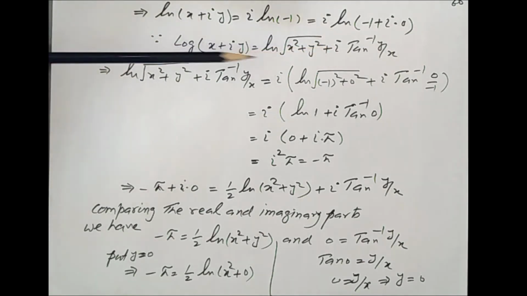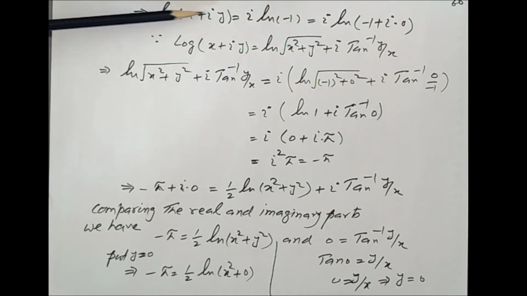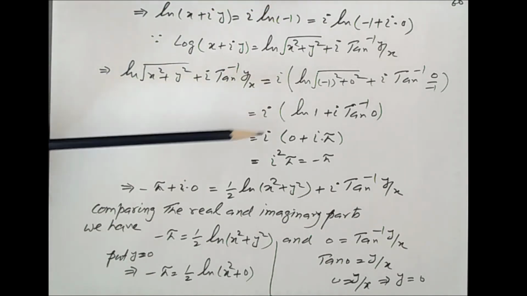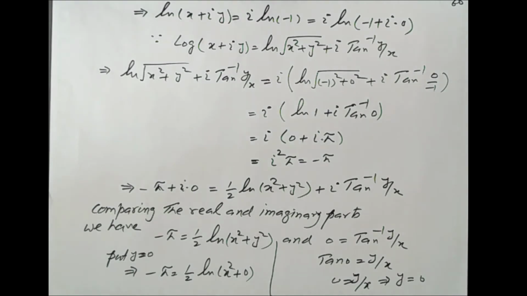By using this formula, again this term becomes log of square root of x square plus y square plus iota tan inverse y over x. This is equal to iota log of square root of minus 1 square plus 0 square, plus iota tan inverse y over x. So here the value of y is 0 and x is minus 1, so it is 0 by minus 1. And also from this we put the formula log of x square plus y square plus iota tan inverse y over x, and this iota we write here, and again use this formula in this place.